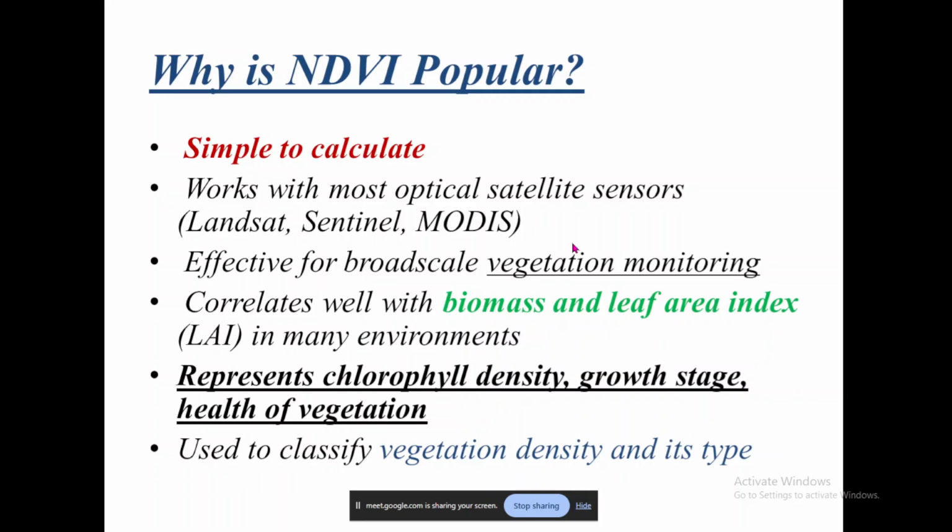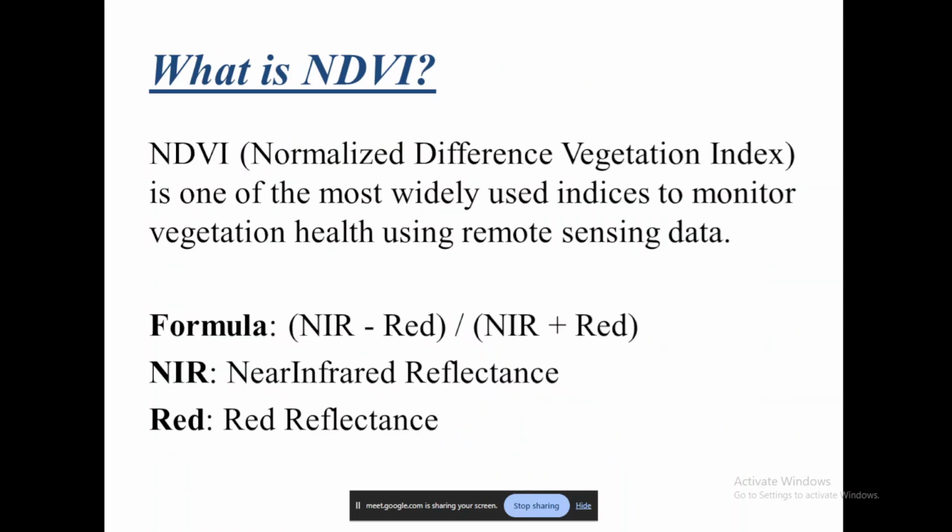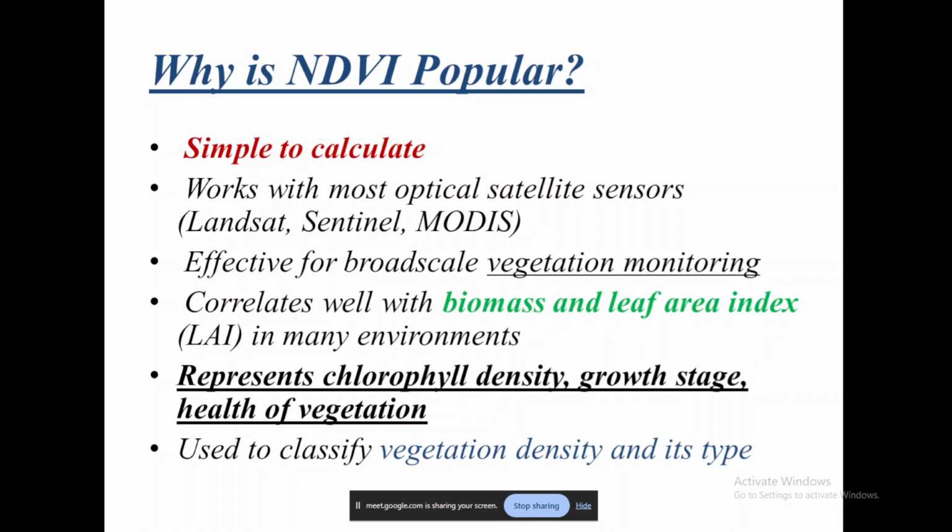Let's move ahead. Why is NDVI popular? Because it is very simple to calculate. All that we require is near infrared and red bands, and it is a mathematical operation. It also works with most of the satellite sensors. You take Landsat, it works. You take Sentinel, it works. You take MODIS, it works. You take LISS-4 data, it works. You take LISS-3, it works. There are many different types of multispectral satellite imageries with which NDVI will definitely work. That is why it is very, very popular.